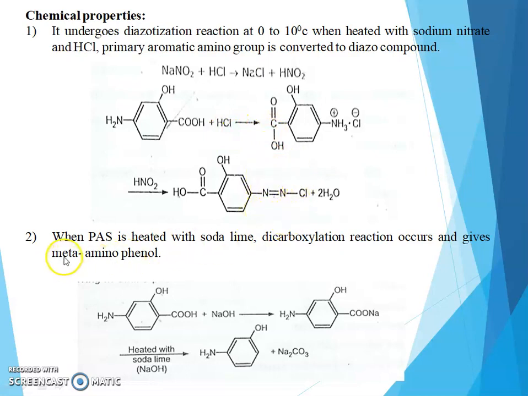Second chemical property: when PAS is heated with soda lime, decarboxylation reaction occurs and gives meta-amino phenol. This is para-amino salicylic acid. When it is reacted with sodium hydroxide, that is soda lime, it gets converted into meta-amino phenol.